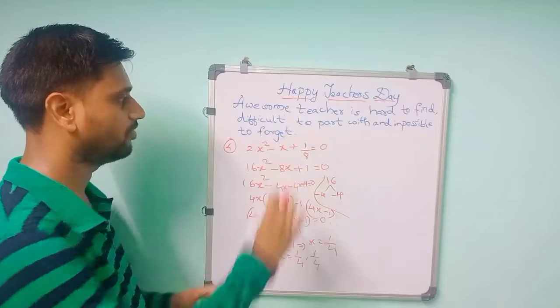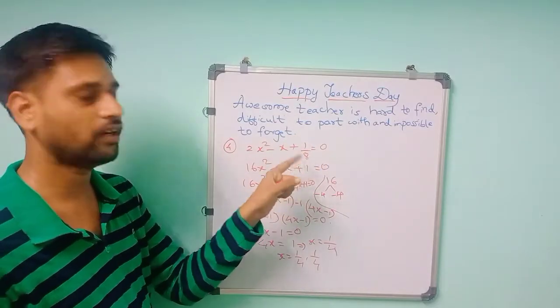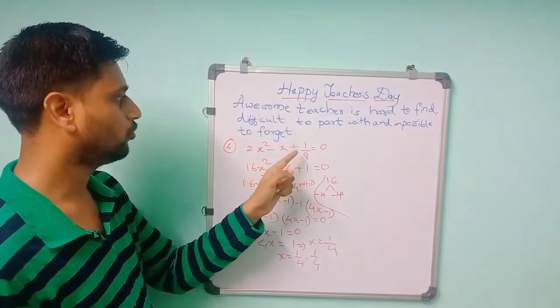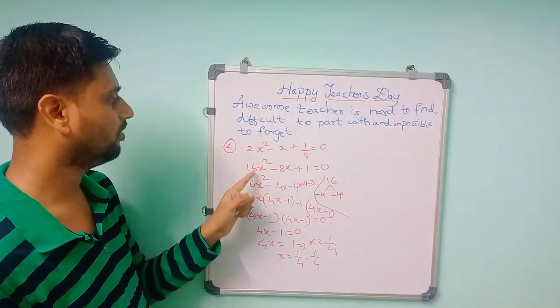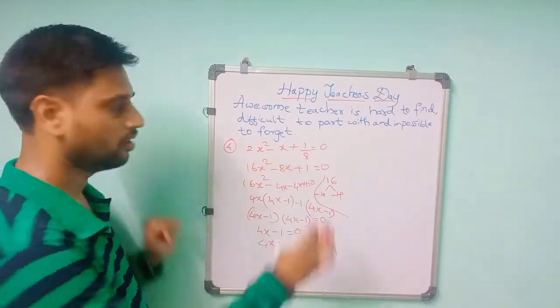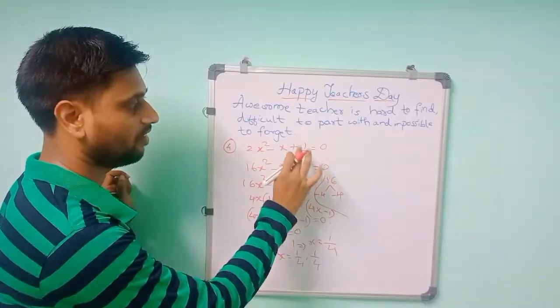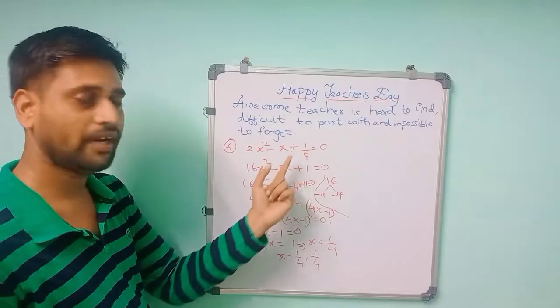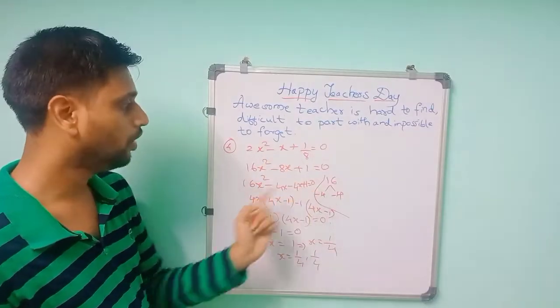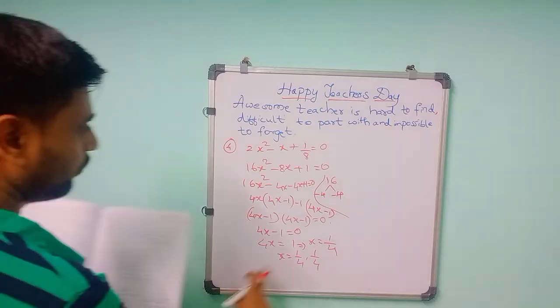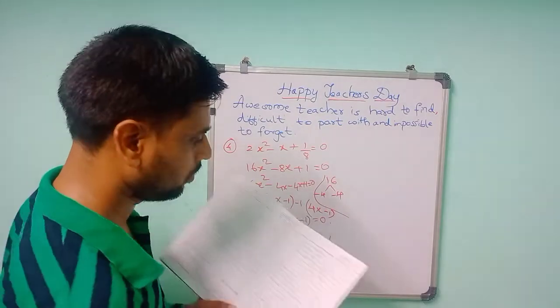So when they give a fraction, we have to multiply with that denominator number, so we can cancel that fraction. So 8 is there, so we have to multiply by 8. So 8 into 2 is 16x square, minus 8 into x is 8x, plus 1 by 8 into 8 is 1, so it is equal to 0. Then let's take the next problem. So the roots are 1 by 4 and 1 by 4.